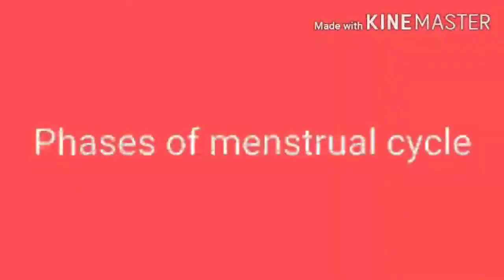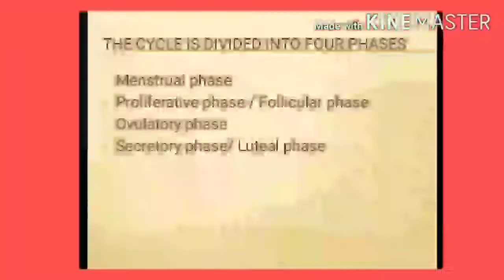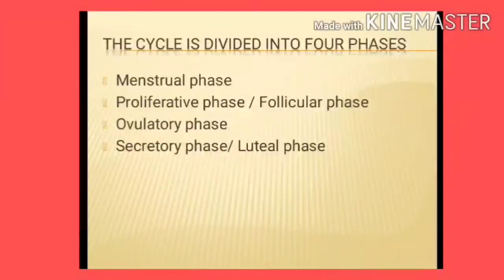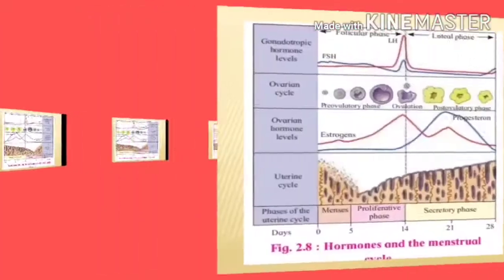Now let's see about the phases. The cycle is divided into 4 phases. First one, the menstrual phase. Second, the proliferative phase, also known as the follicular phase. Third one, the ovulatory phase. Fourth one, the secretory phase, also known as the luteal phase. With the help of these 4 phases, this cycle is completed within 28 days. Now let's see the first phase, that is the menstrual or destructive phase.